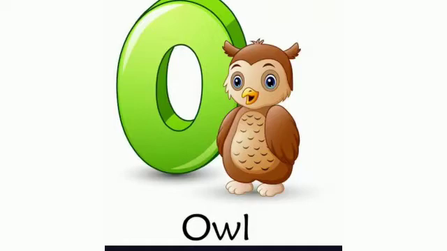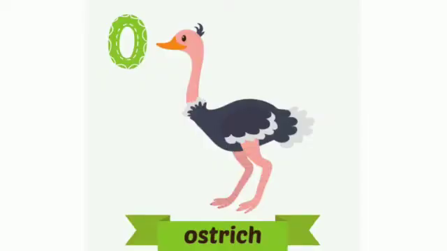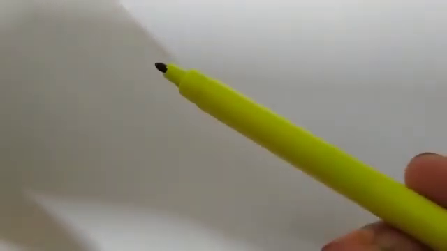Owl. And this one, this is octopus. O for octopus. Okay, now just find out what is this. This is ostrich. O for ostrich. Very good. Let us write the letter O by using a sketch pen.